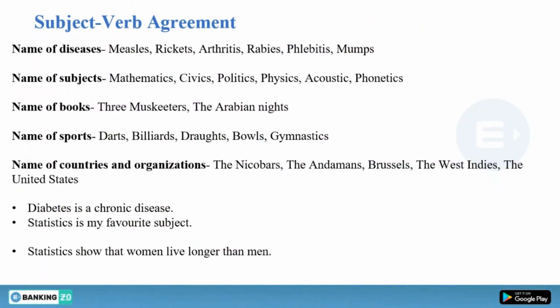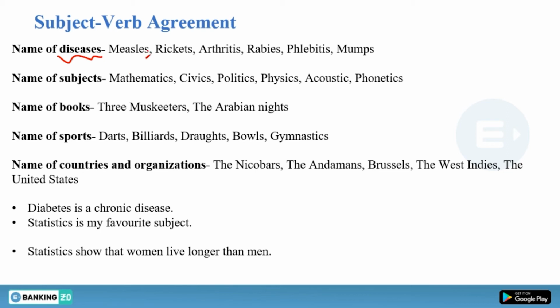Now, moving further, again you have to read and memorize these concepts. Whenever you have a name of a disease which has s at the end, you mean to say that you are talking about that particular disease only. You're not talking about many diseases, but it has s in its spelling.